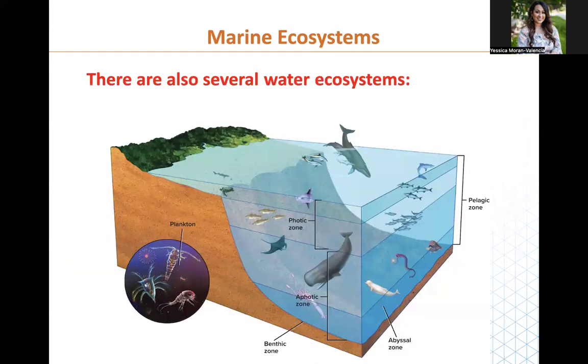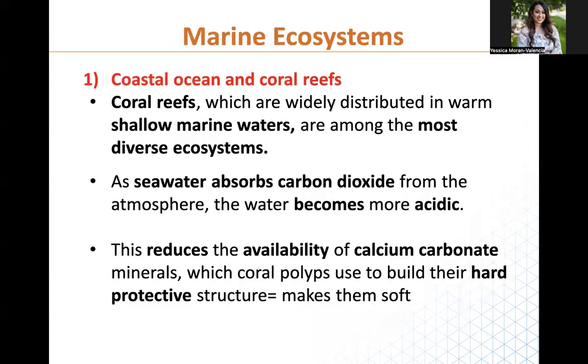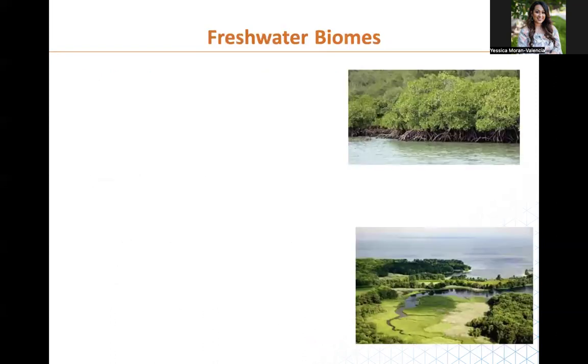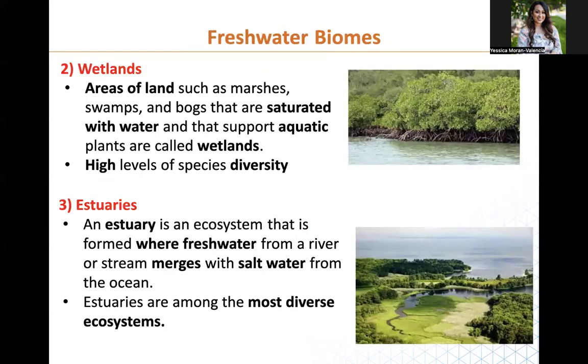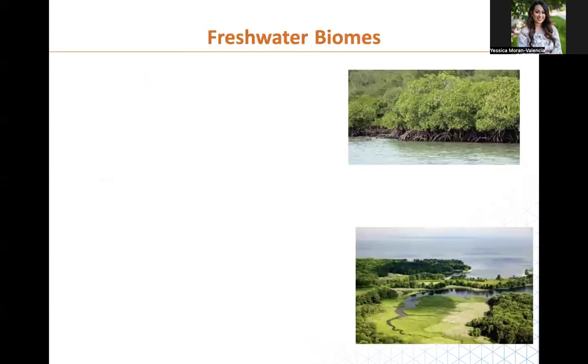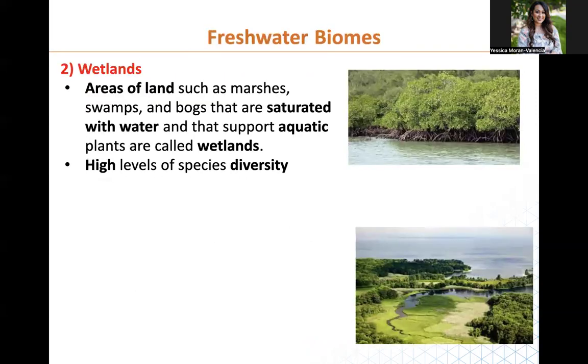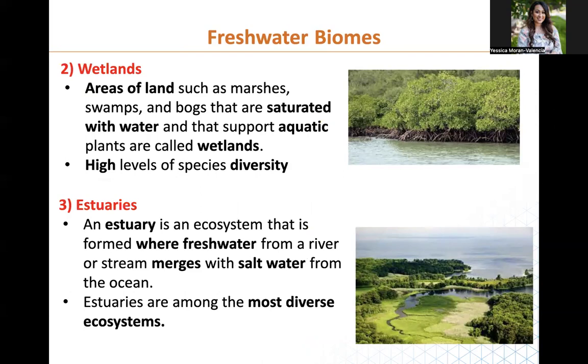Now, those were all land biomes. We also have a couple marine ecosystems or biomes that we can look at, right? There's a lot of places in the water that exist, like the coastal ocean and coral reefs. All of those are, well, that's one biome, but all of that is like an ecosystem. And so we can also have freshwater biomes. So these are saltwater and these are freshwater biomes, like the wetlands and the estuaries.